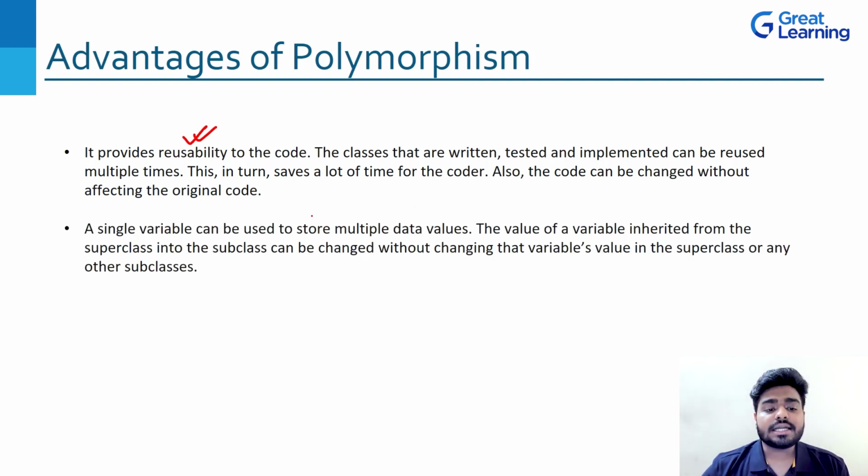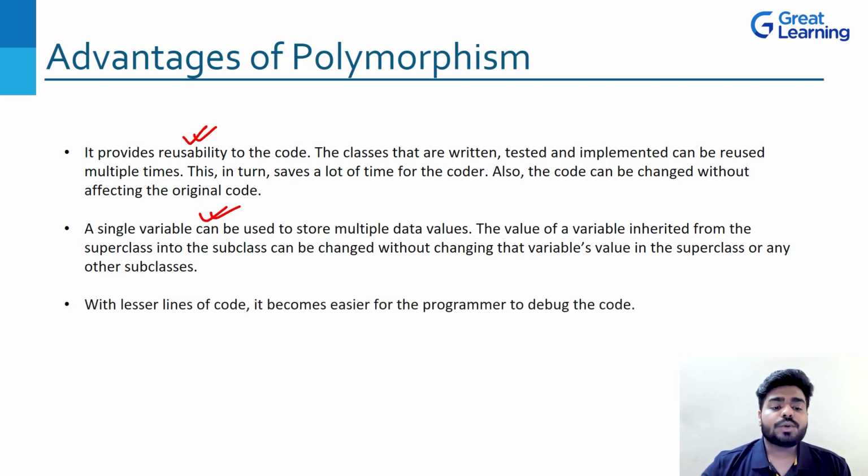The next is a single variable can be used to store multiple data values. We are using the same name method. We are using the same parameters. So a single variable will be enough to write a program. With lesser lines of code, it becomes easier for coders or programmers to debug the code. The shorter the program, the lesser time it will take, right? And it will be much easier. So these are some of the advantages of polymorphism.